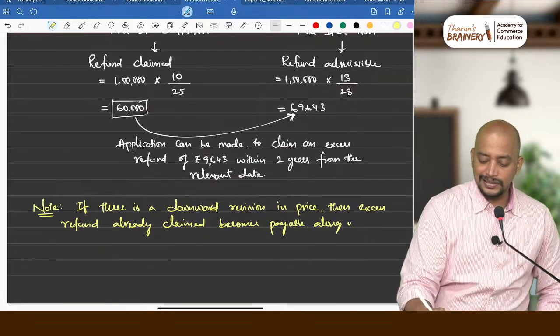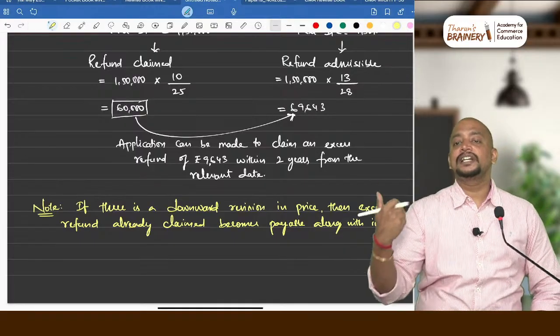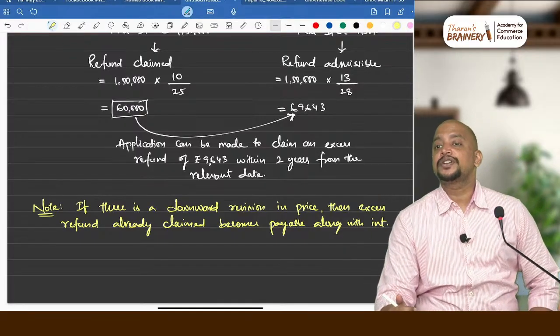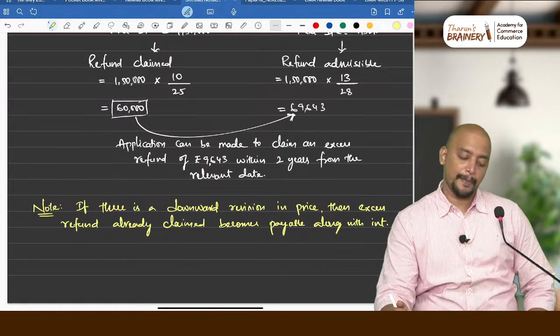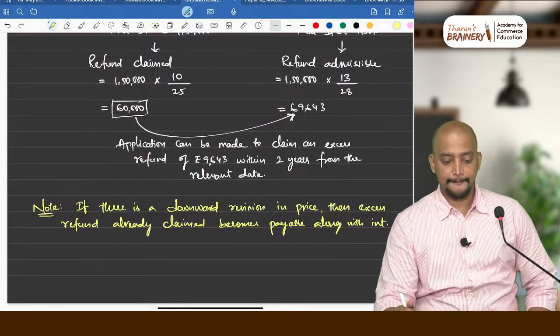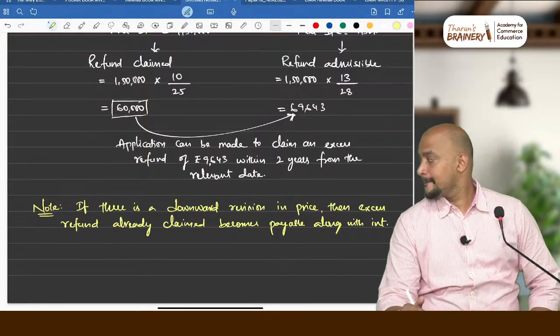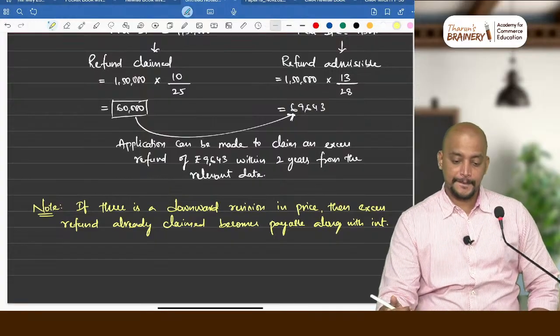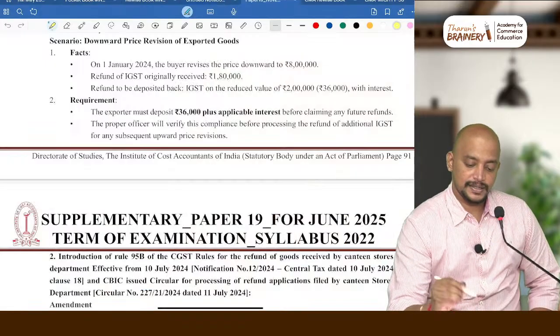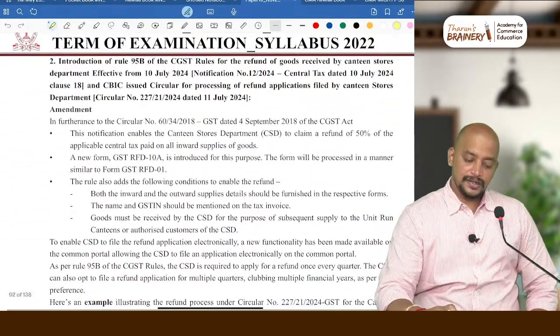along with interest, because we have wrongfully claimed now. This will come under erroneous refund. Wrongfully we claimed a refund that we need to pay back. Next.